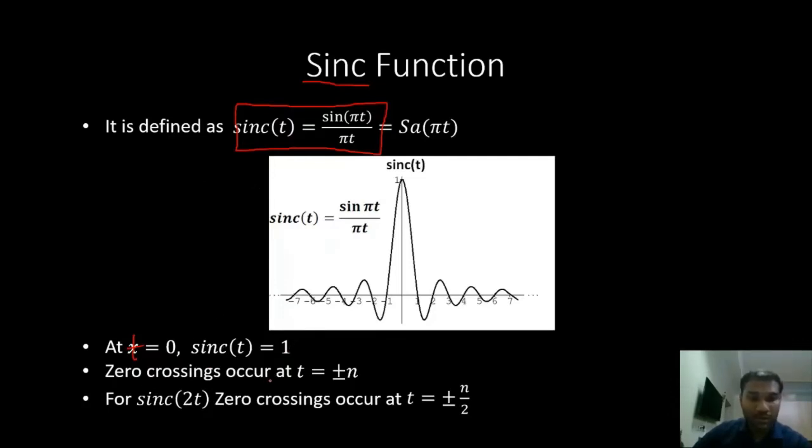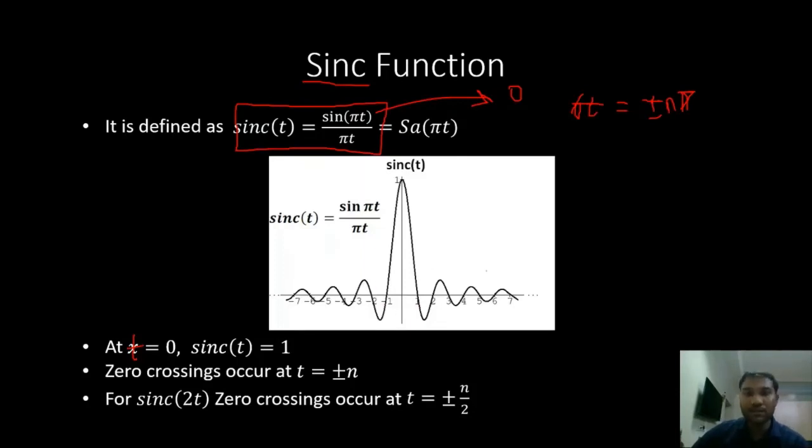And then the zero crossings also. Sin of pi t by pi t must be equal to 0 when pi t is equal to plus or minus n pi. So the pi cancels, and t is equal to plus or minus n, that is 0, plus or minus 1, plus or minus 2.